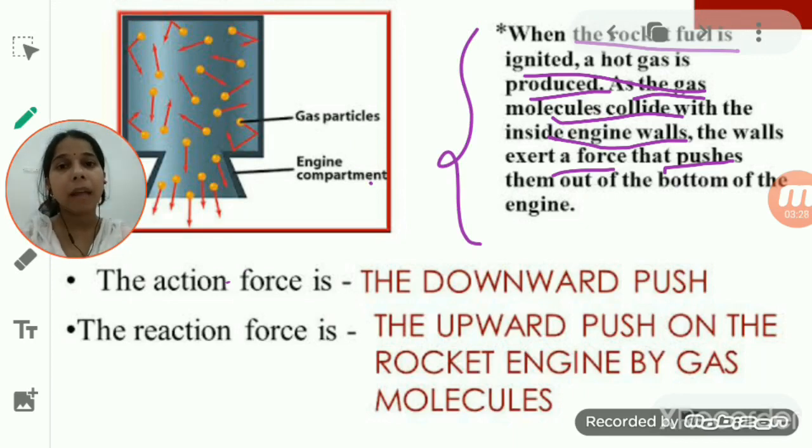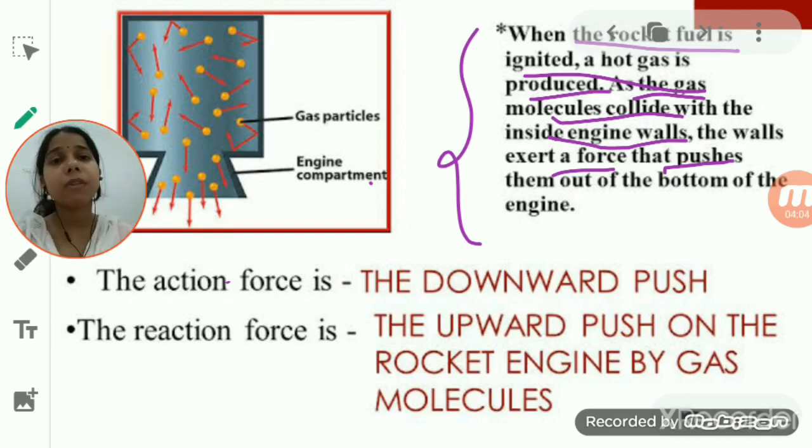The burning fuel produces hot gases, which have higher kinetic energy. Since they have higher kinetic energy, they start colliding with each other as well as with the wall of the engine, due to which the pressure increases, and the force exerted makes them move out from the rear end of the jet aircraft or the rocket.